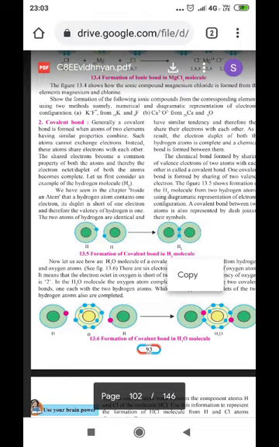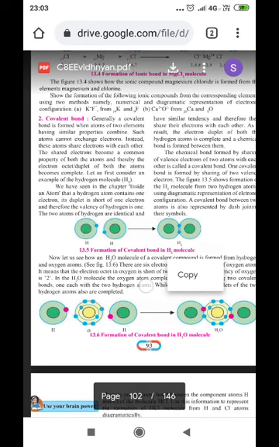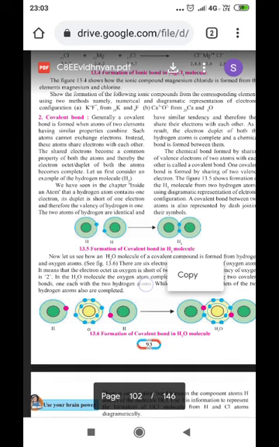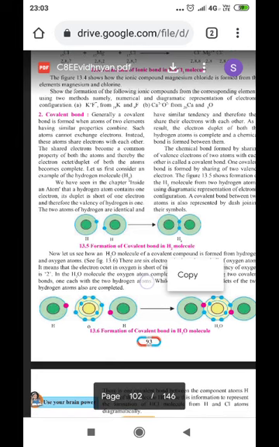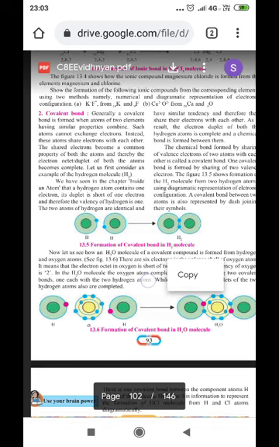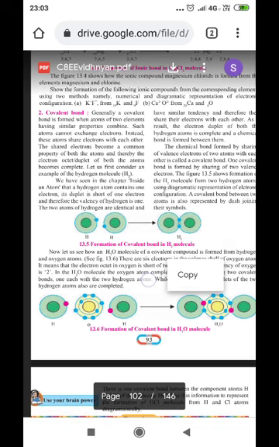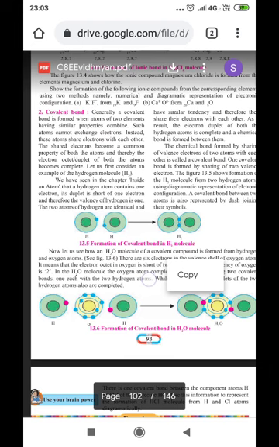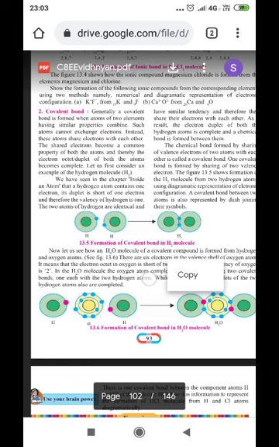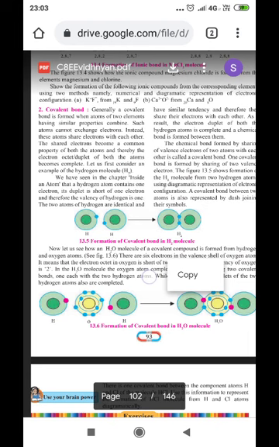So now we'll discuss the covalent bond. Generally, a covalent bond is formed when atoms of two elements having similar properties combine. Such atoms cannot exchange electrons. Instead, these atoms share electrons with each other. The shared electron becomes a common property of both the atoms, and thereby the electron octet or duplet of both the atoms becomes complete. Let us first consider the example of the hydrogen molecule.